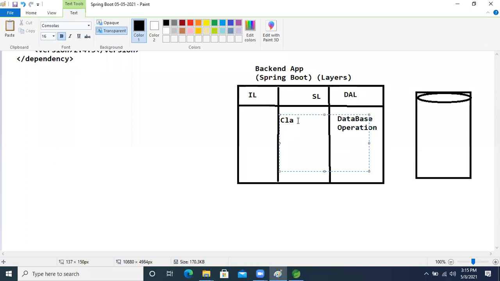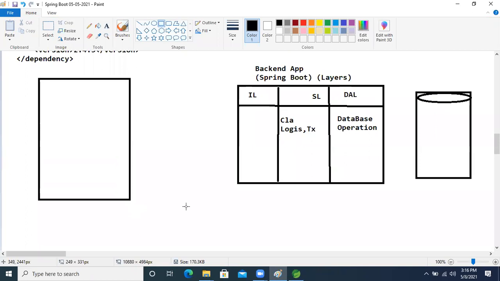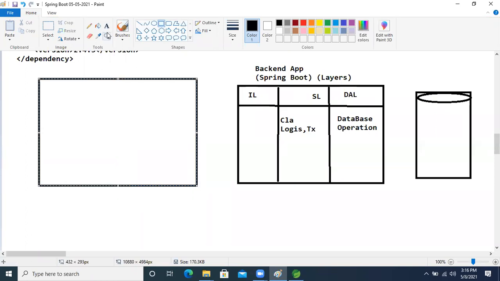Here we are writing calculation logic, and transaction operations too. Now think about this: this is a banking application. This application can interact with multiple clients. Think about that, this is a front end application.